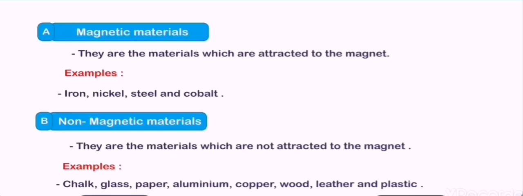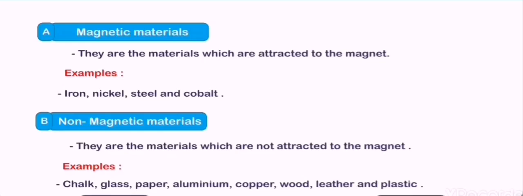When we approach iron, nickel, steel, or cobalt to the magnet, we will observe that the magnet attracts iron, nickel, steel, and cobalt. These materials are called magnetic materials.